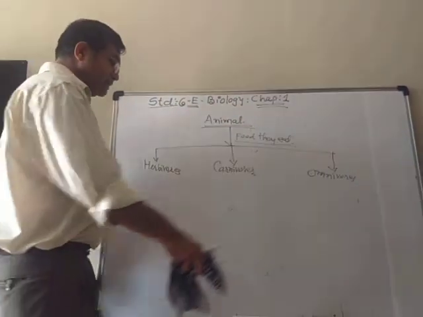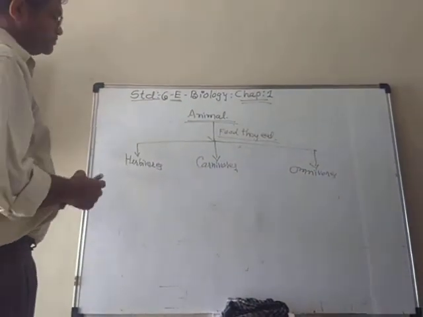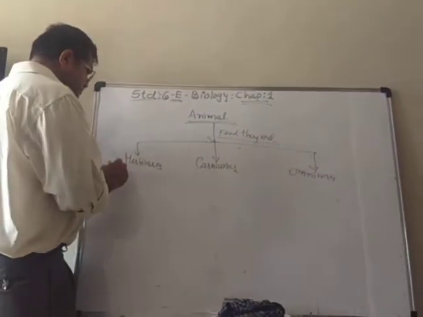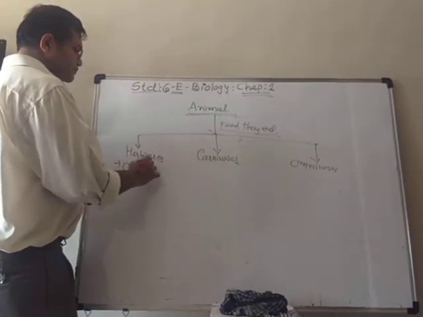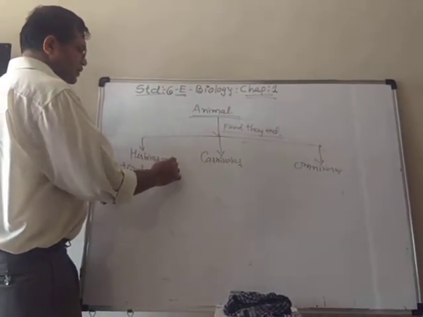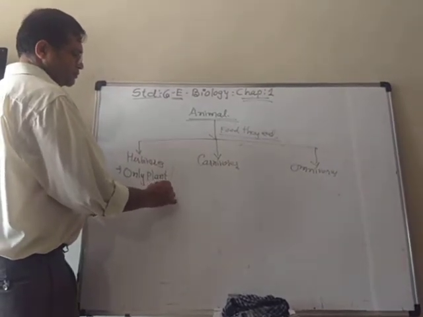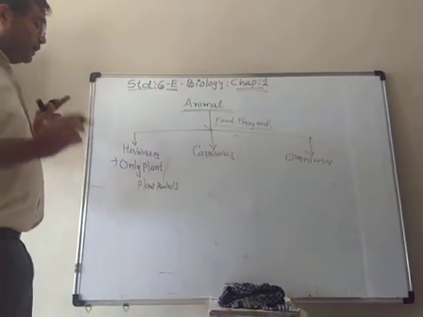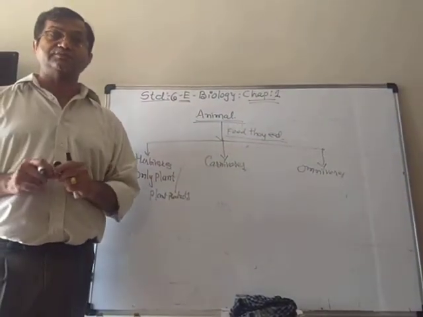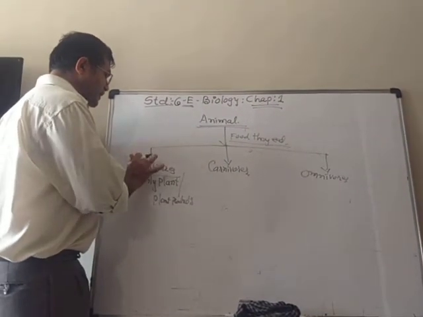So these animals are classified in three parts. Herbivorous means those animals who eat only plants or plant products. Those are known as herbivorous animals.